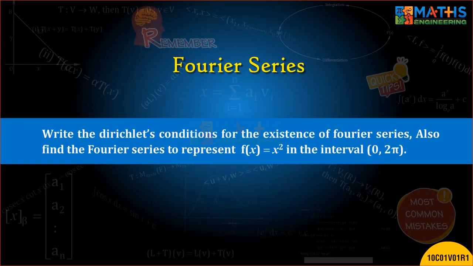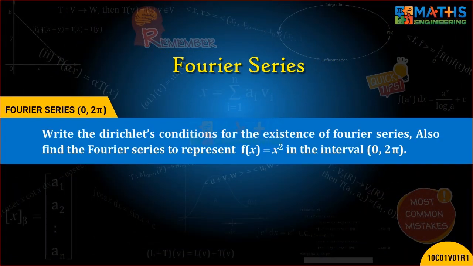In this session, we are going to discuss Fourier series expansion of function defined in the interval 0, 2 pi. Look at the given question. Write the Dirichlet condition for the existence of Fourier series. Also find the Fourier series to represent f of x is equal to x square in the interval 0, 2 pi.